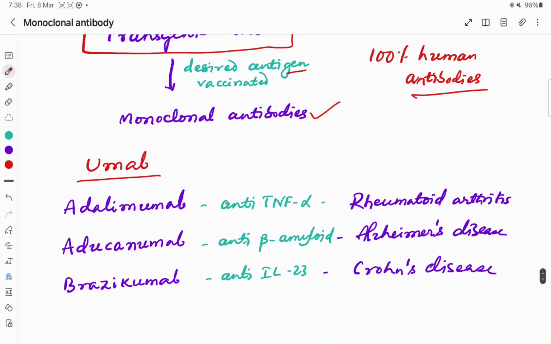And the nomenclature, they end with umab, adalimumab, you can see umab, aducanumab, brazikumab. So adalimumab is anti-TNF alpha, used against rheumatoid arthritis. Aducanumab is anti-amyloid beta, it is used in Alzheimer's disease. Brazikumab is anti-interleukin 23, it is used in the Crohn's disease.